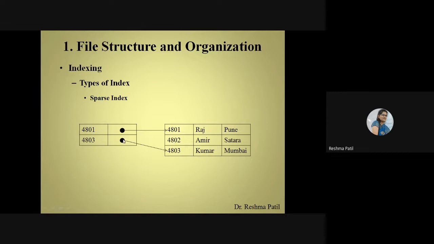So in sparse index, we create the index table gap-wise. Suppose in dense index, for 80 records we have to create 80 indexes in the index table. Here we will create 50 indexes, for example. So it requires less space than dense index. Only this difference is there between dense and sparse: how they maintain the index table.